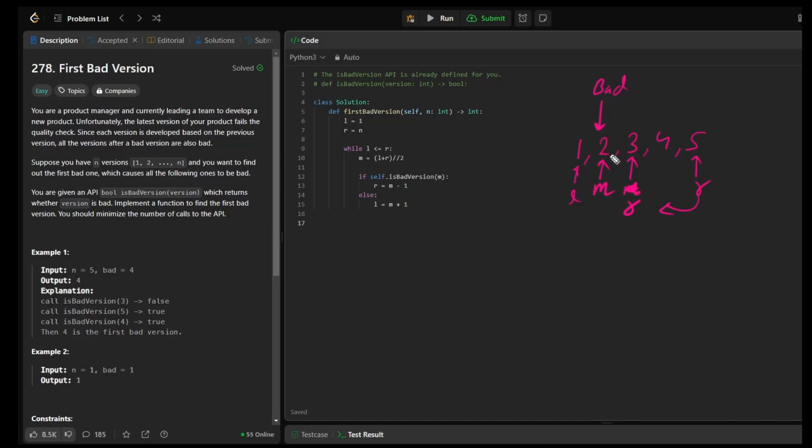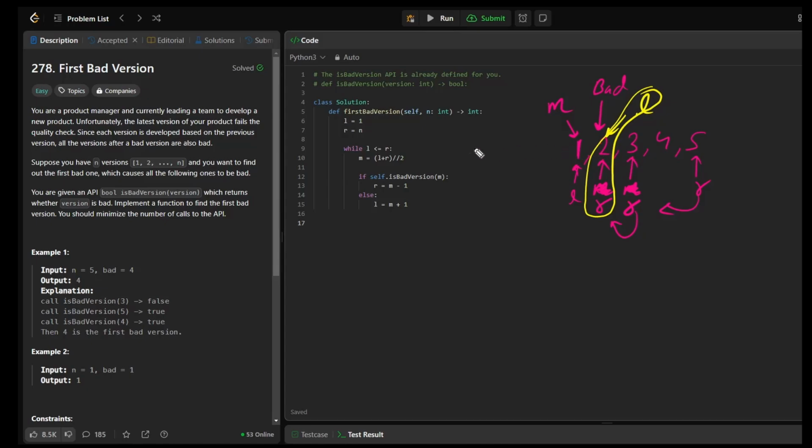Am I on the bad? Yes, I'm on the bad version. But I should continue looking, right? I should continue looking for an earlier bad version. So again, the right moves to over here. I calculate the middle again. This would be the middle. In this case, is this a bad version? One is not a bad version, which means in this case, the left would move. So the left would actually move over here. So now the left and the right are on the same place.